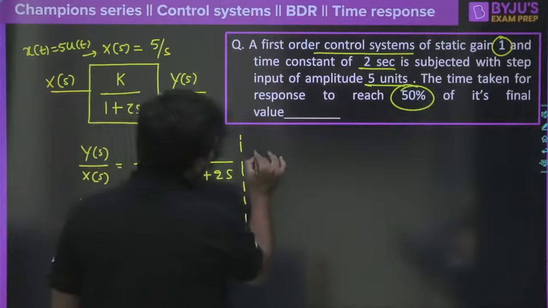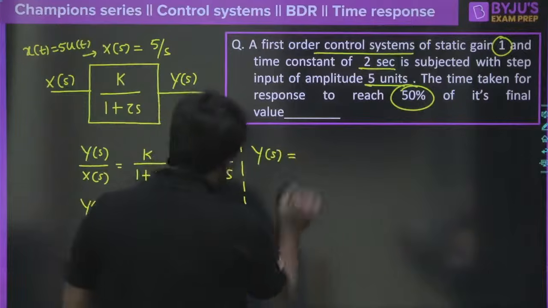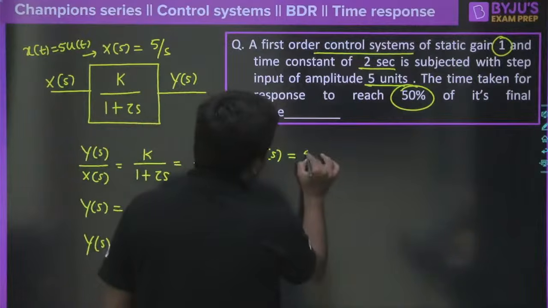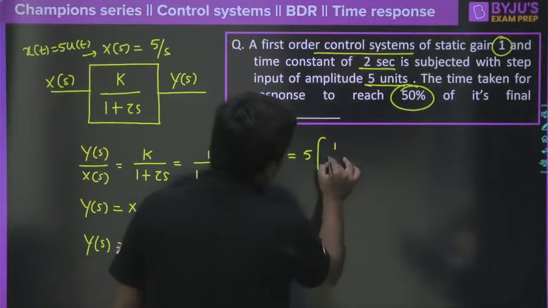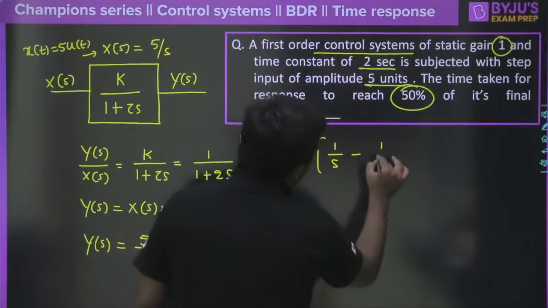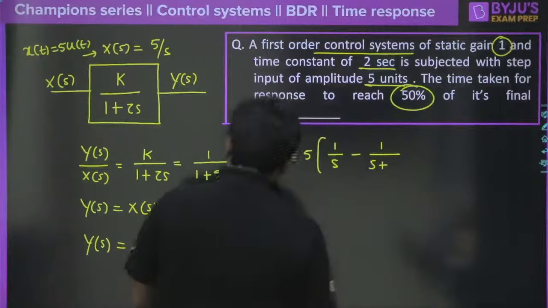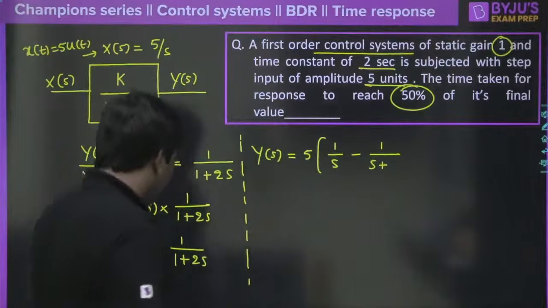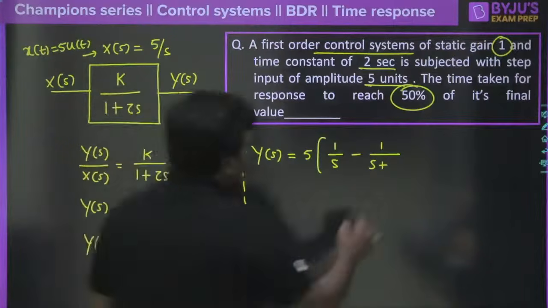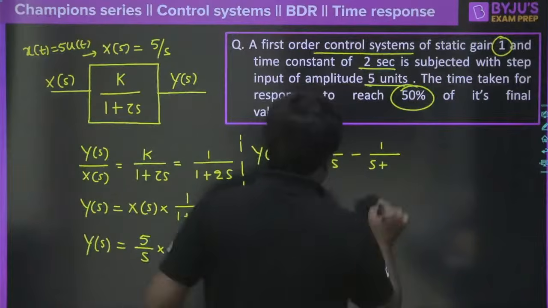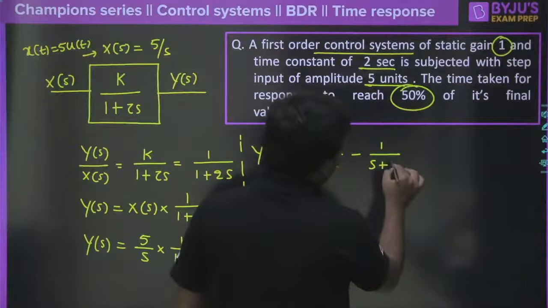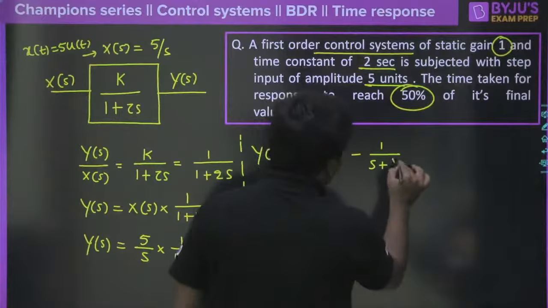In fact, Y of s can be written like this: 5 you can take outside, and it becomes 1 divided by s minus 1 divided by s plus 1 by 2, so e power minus t by 2. If you take 2 outside and cancel, it will become like this.